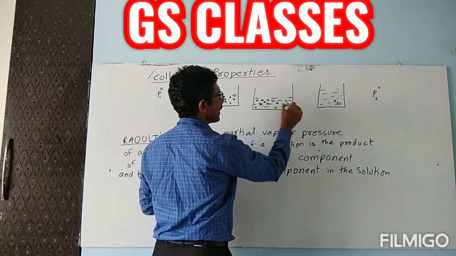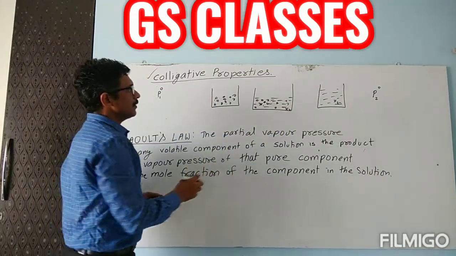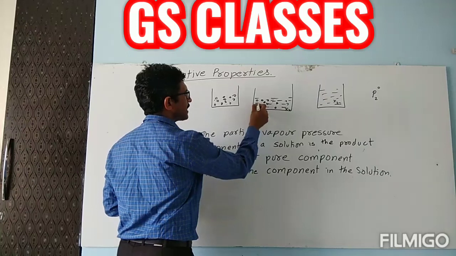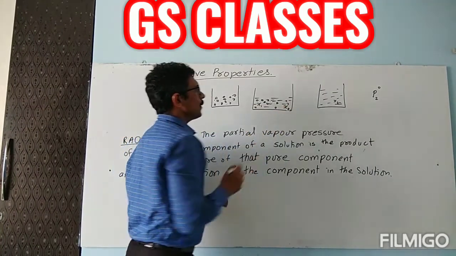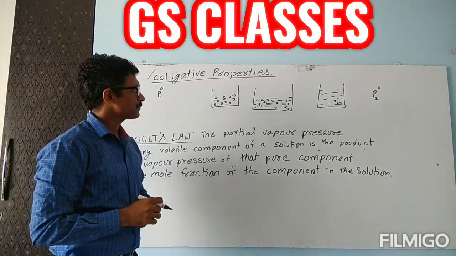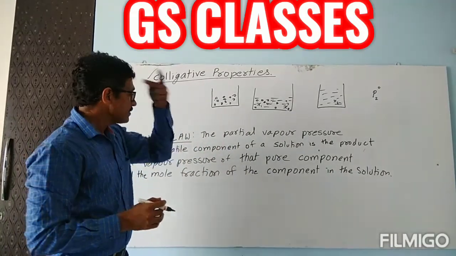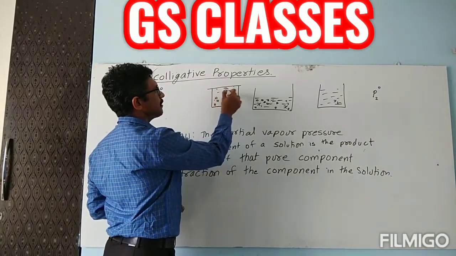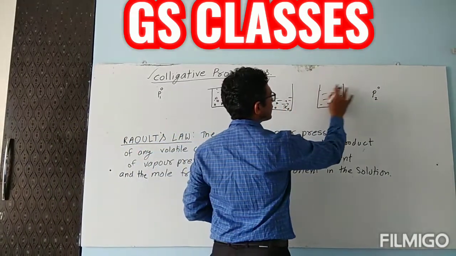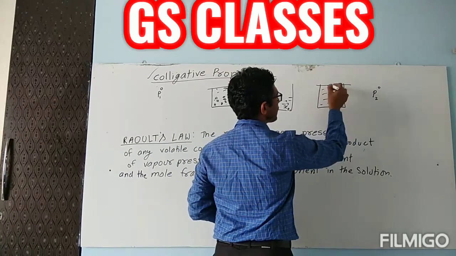Another set, so you can identify. One part is X1, and another is x2. Particular moles I am taking. Now children, this substance here is producing some vapor pressure. Another one is producing some vapor pressure here.